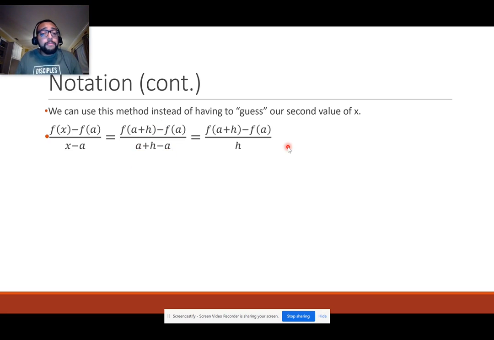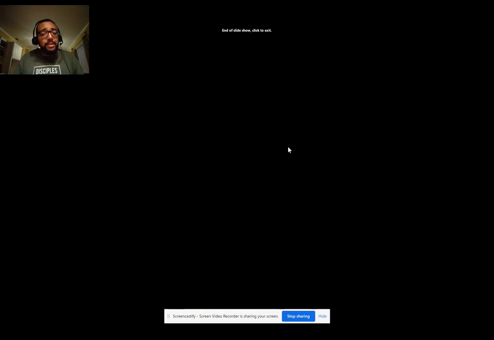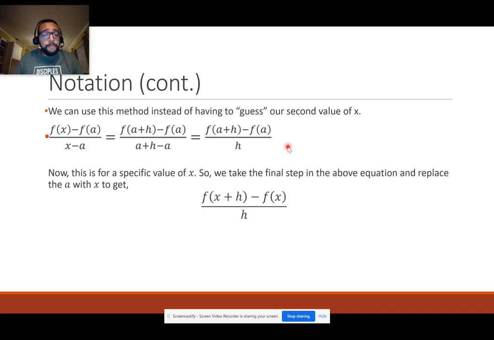Those can cancel out. We're left with just h on bottom. So let's go ahead and replace the a's with x. We get this final equation. f of x plus h minus f of x over h. This equation will come in handy.